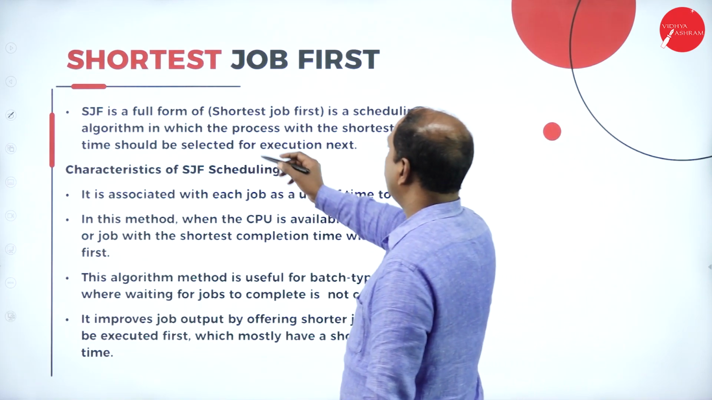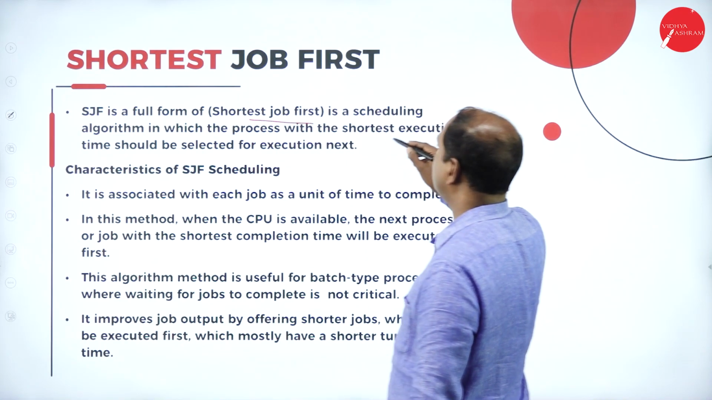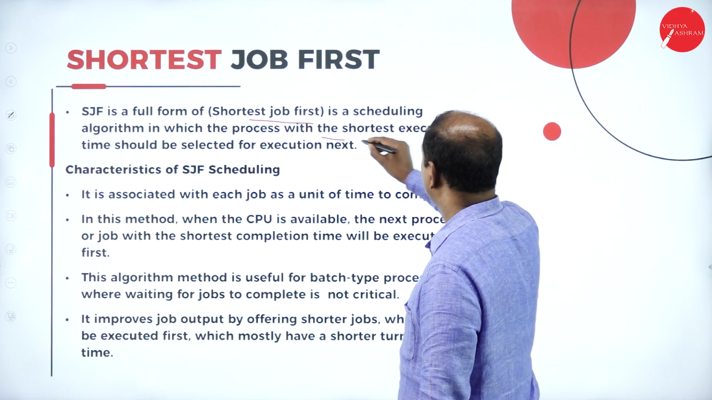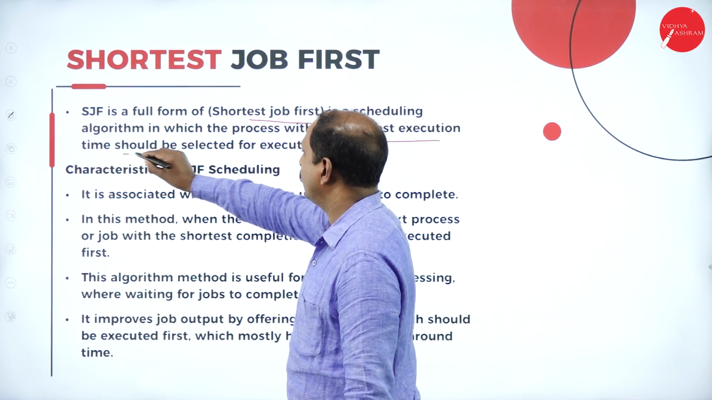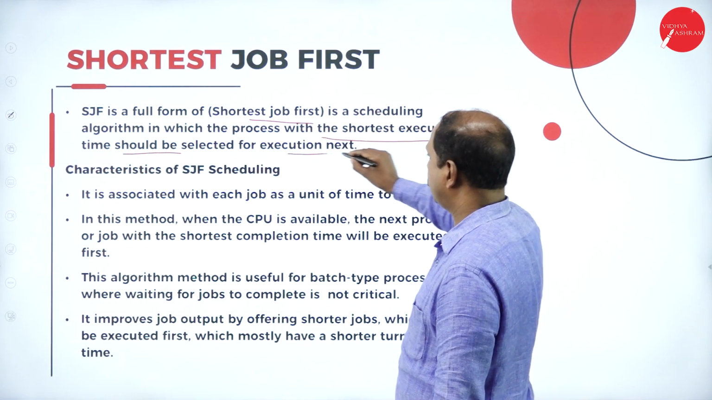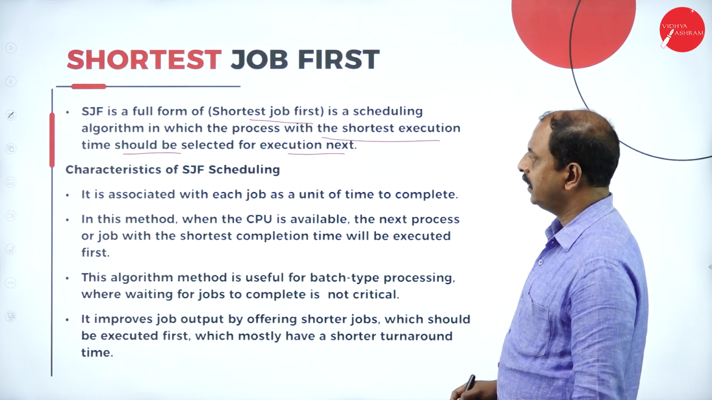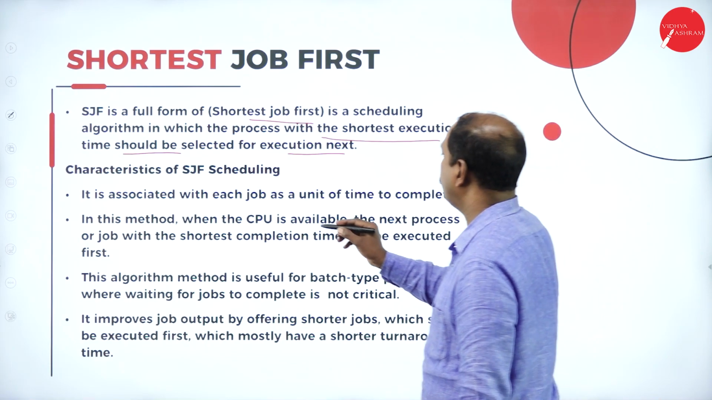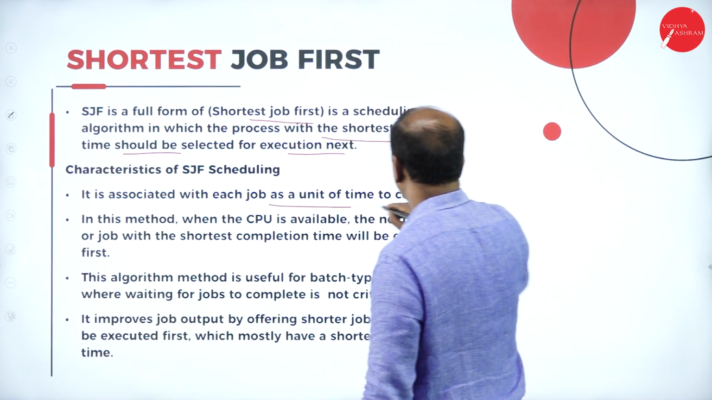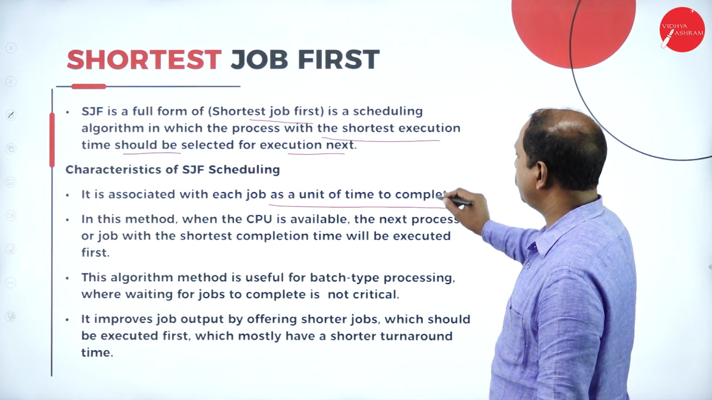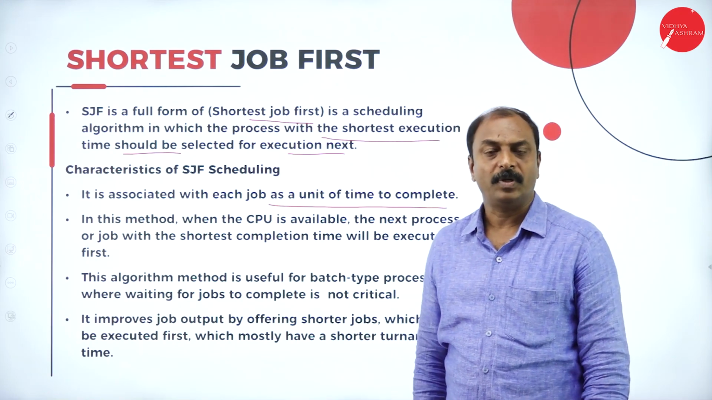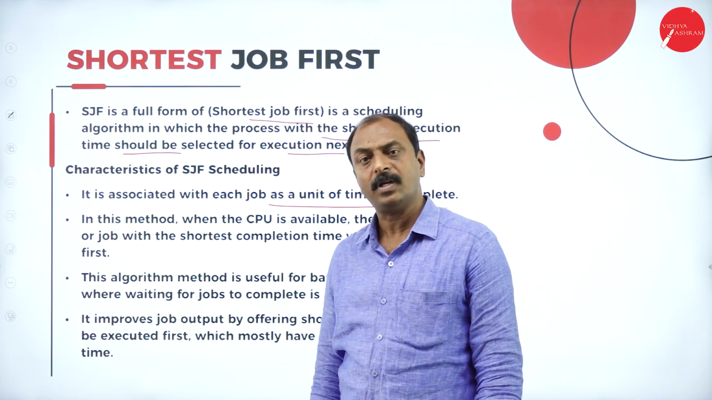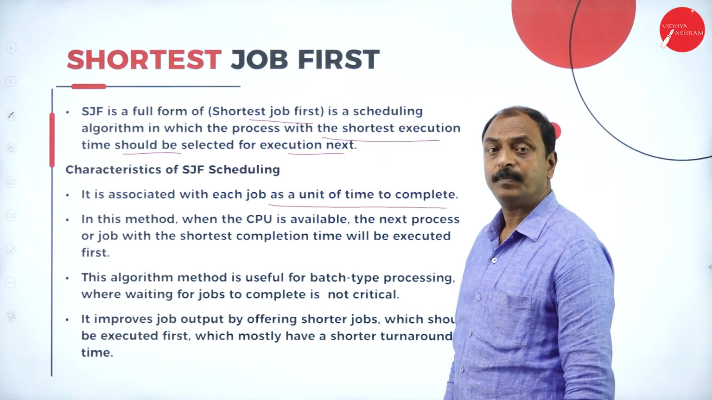So here, shortest job first is a scheduling algorithm in which the process with the shortest execution time will be selected for execution. And these are the characteristics of this. Each job has a unit of time to complete, so it should be known to us. Each process will have its own time to be completed.